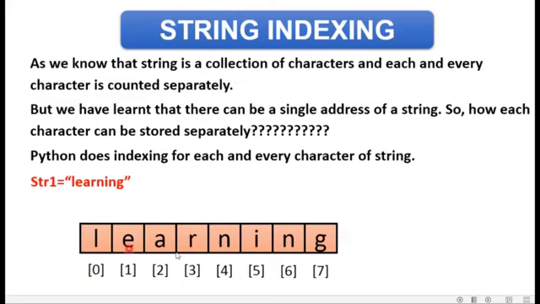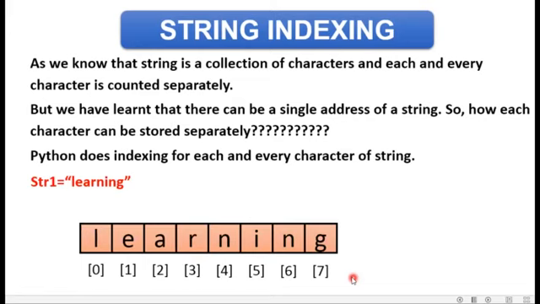How many characters are there? 8. So my indexing is taking place from the 0th index to the 7th index. As we can count 0 to 7, a total of 8 characters are there. The first character is stored at the 0th index, the second character is stored at the first index, the third character is stored at the second index, and so on, and my last character is stored at the 7th index. So this is indexing.